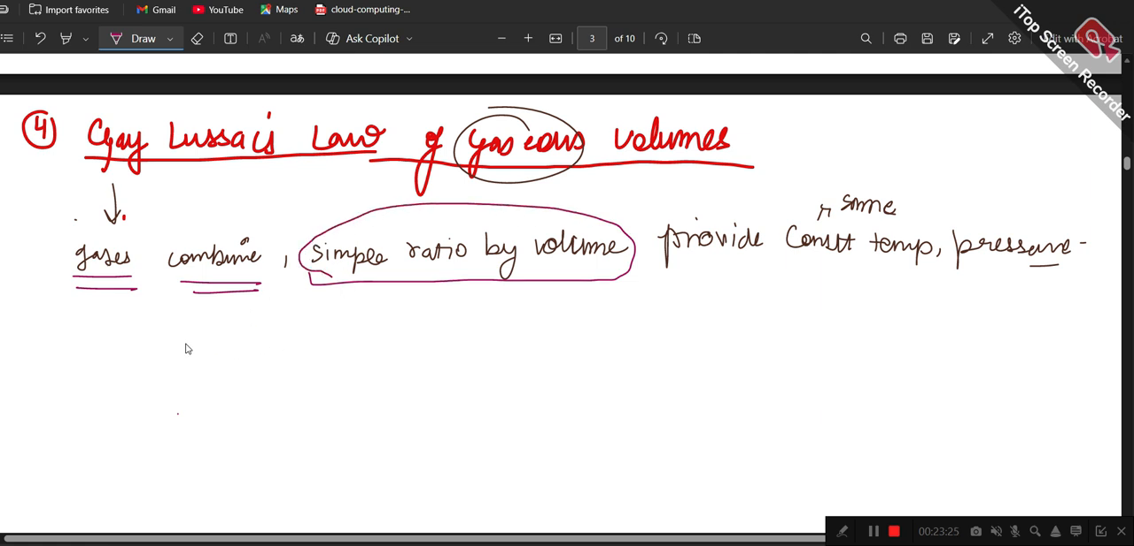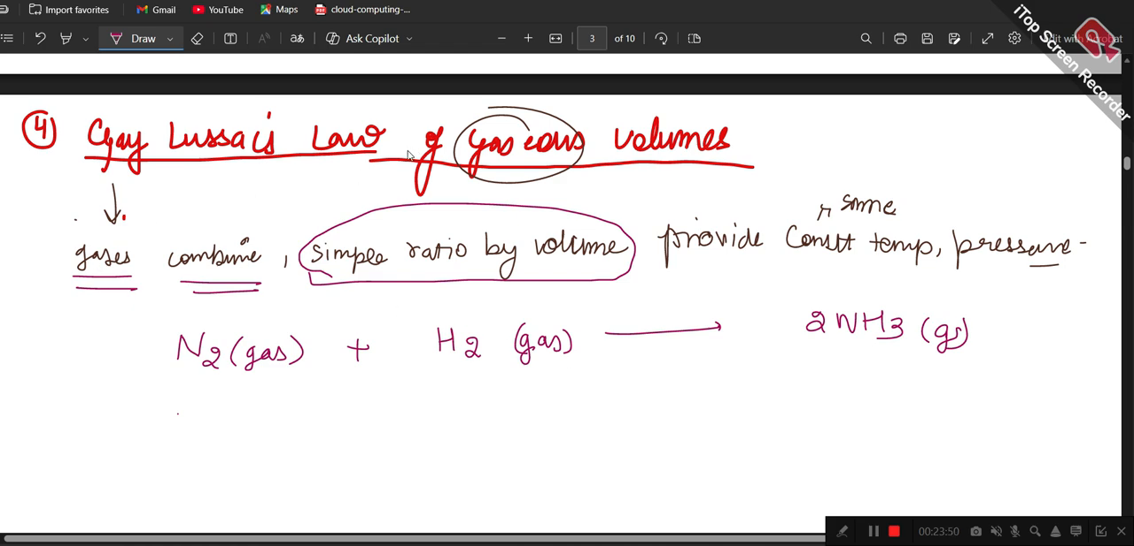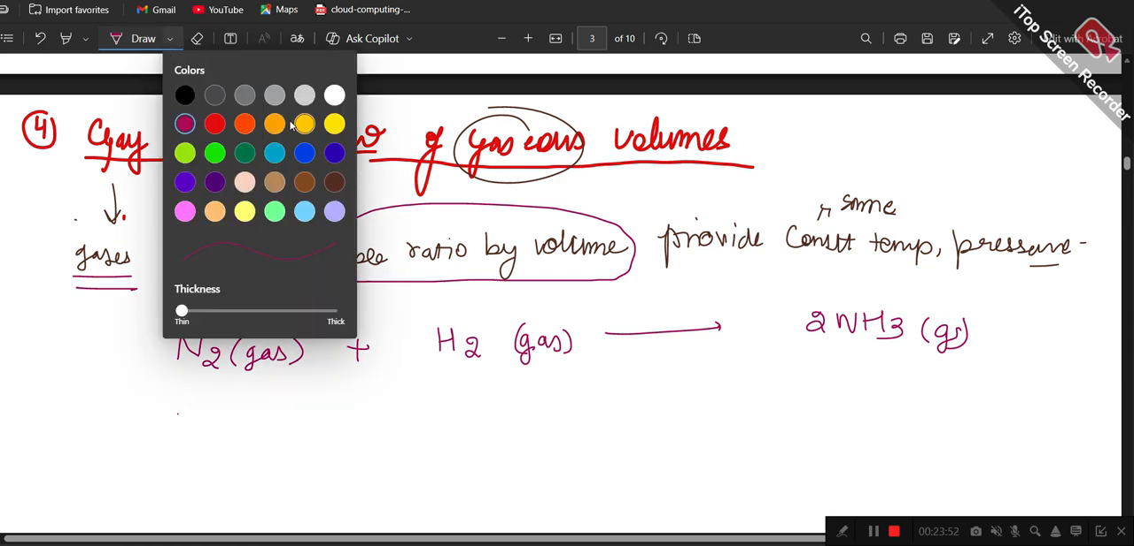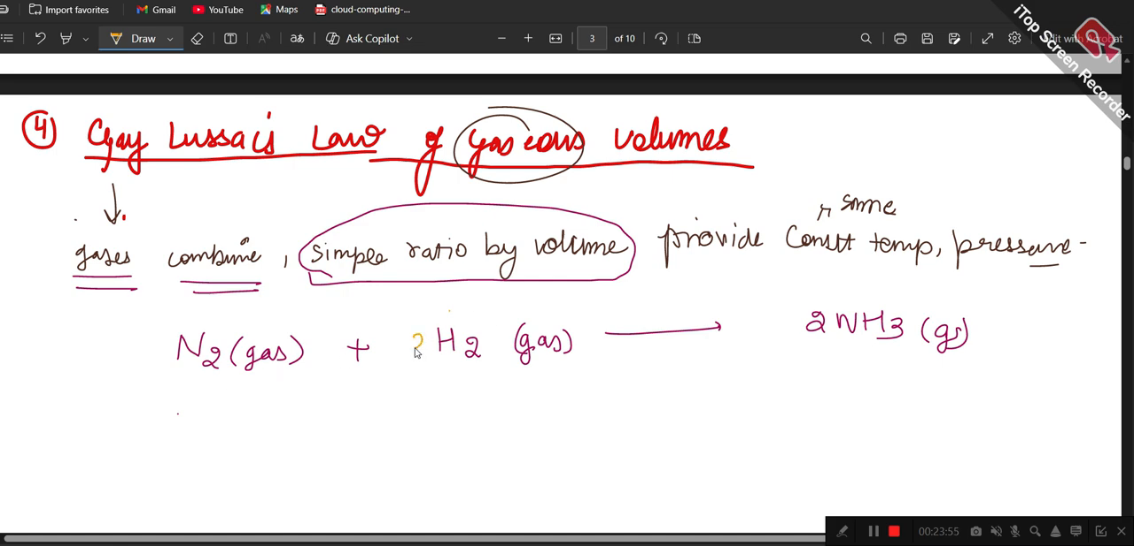What does this mean? I'm going to give an example. Say I have N2 gas. When I combine this with H2, which is also a gas, we get 2NH3, which is also a gas here. We are dealing with gases right now. So if you see here, for N2 gas, you have to write 3H2 in order to balance this. That's why you're going to get 2NH3. So N2 gas, 3H2 will give you 2NH3.